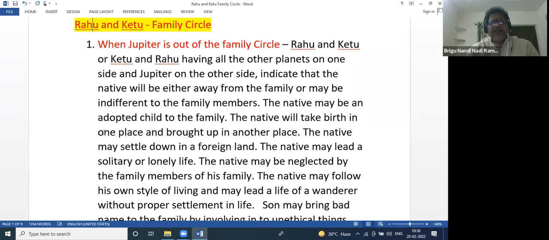So the native may lead a solitary and lonely life. Generally, when Jupiter is out of the Rahu Ketu family circle, nobody will take care of him. He will be neglected. I have seen many horoscopes where those people might have fallen into bad debts, and they may leave the place where they were born.